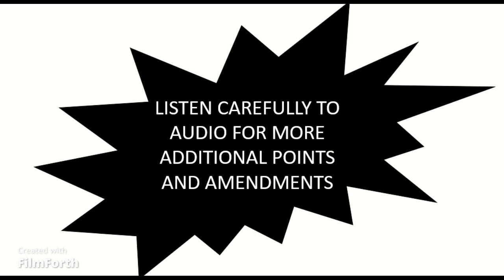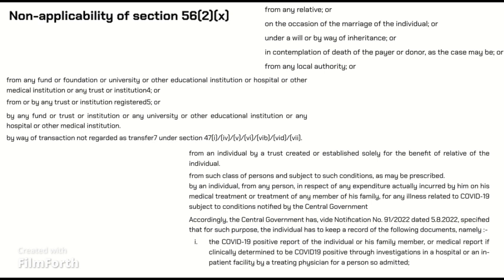Point 3. For this purpose, property means the capital asset of the assessee, namely immovable property being land or building or both, shares and securities, jewelry, archaeological collections, drawings, paintings, sculptures, virtual digital asset. Point 4. Stamp duty value means the value adopted by any authority for the purpose of payment of stamp duty in respect of an immovable property. This point we will learn more in detail in the capital gains video.